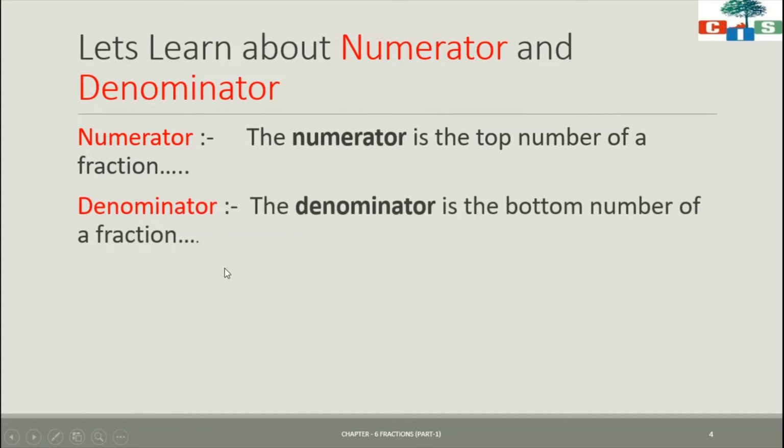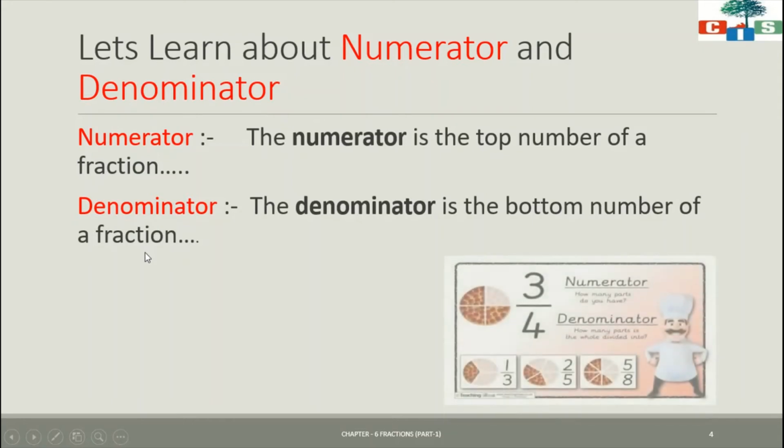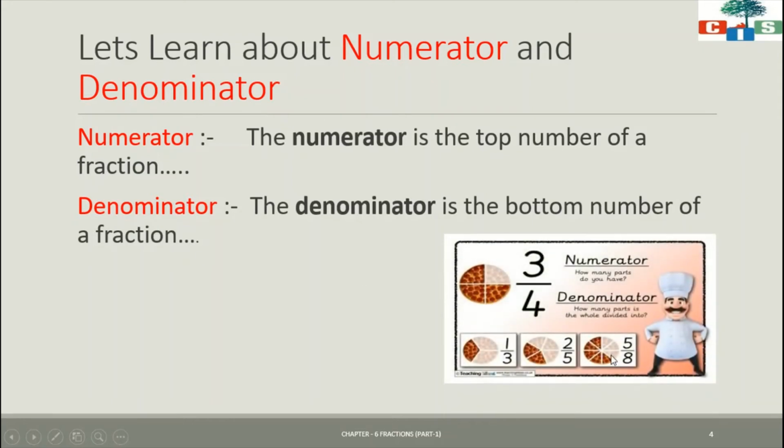The number which we write in the bottom is known as the denominator, and the bar which separates the numerator and denominator is known as the fractional bar. Here, see, we have one example. This whole pizza is divided into how many equal parts? 4 equal parts. Now in this picture, how many parts can you see in the pizza?